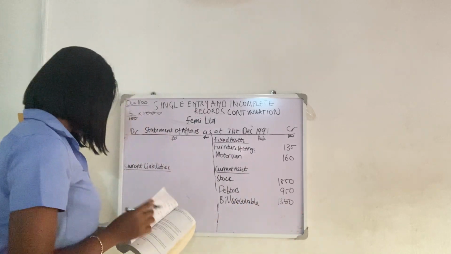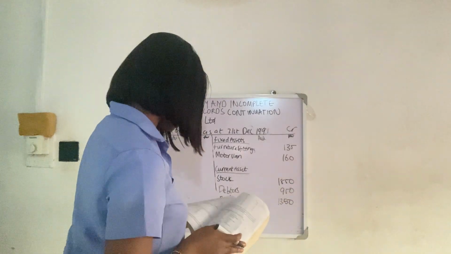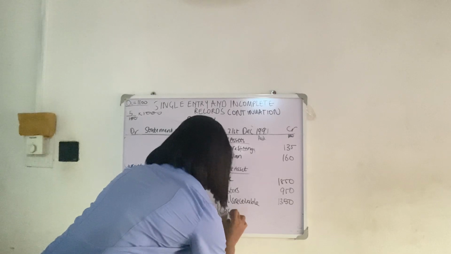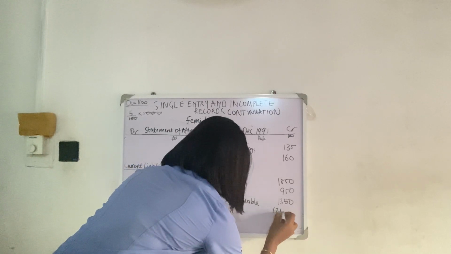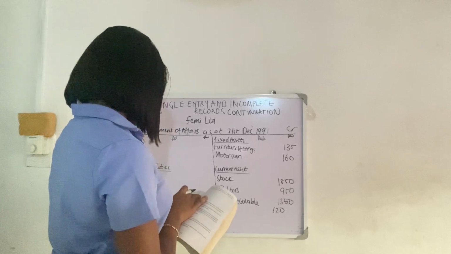Now cash, remember, cash in hand on the right side is 120. There's no additional information for that. So I made the same mistake again, you guys. 120.